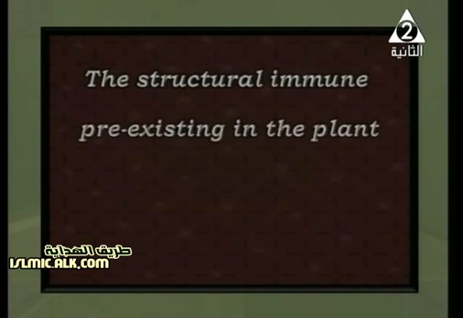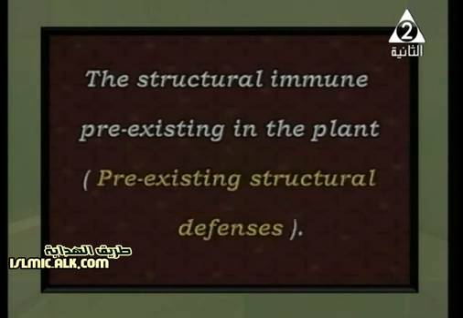The structural immunity, or pre-existing, is already in the plant, in the structure of the plant, or we call it what? Pre-existing structural defenses. Because of what? It means they already exist before. Okay, we don't need to force the plant to secrete or to activate the plant to secrete a specific substance or something like that. It's already in its structure.